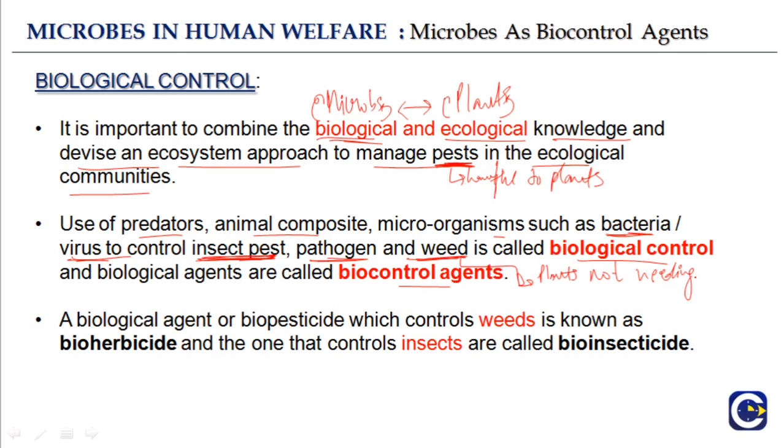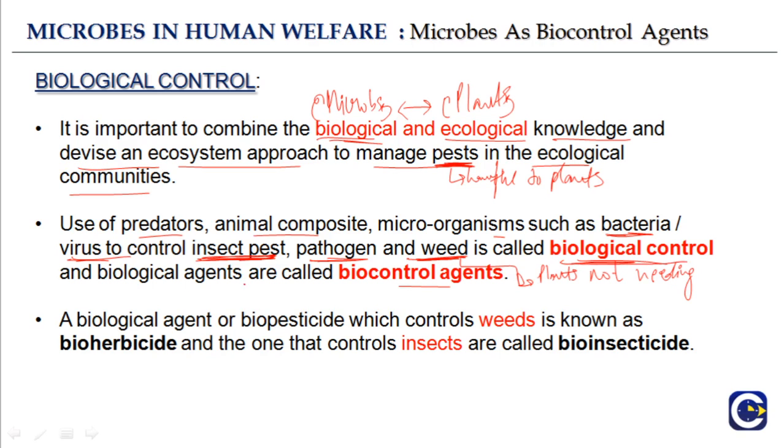It inhibits the growth of the rice crops. Such a plant that inhibits the growth of or is harmful to other plants is known as a weed. So use of these competitors and microorganisms such as bacteria and viruses to control insect pests, pathogens and weeds is called biological control.